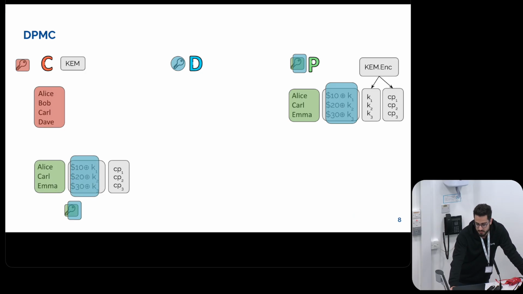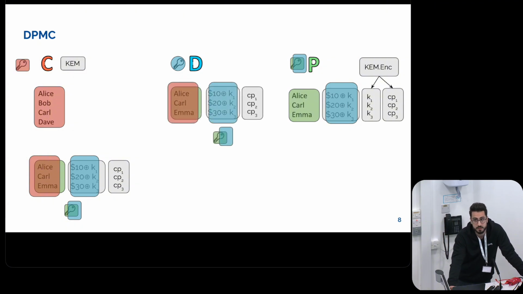From here, Party C applies the red encryption over the green encryption and sends everything to Party D. Now Party D has everything they need in order to continue the computation. They have their blue key, so they can remove the blue layer of encryption. Now Party D acquires the green key and can remove the green layer of encryption from the identifiers.